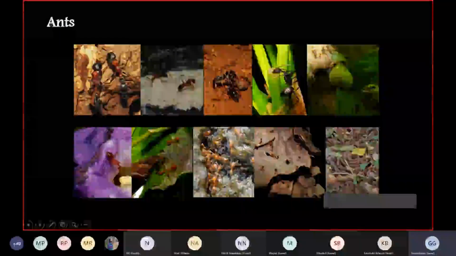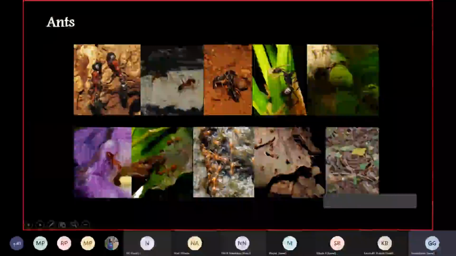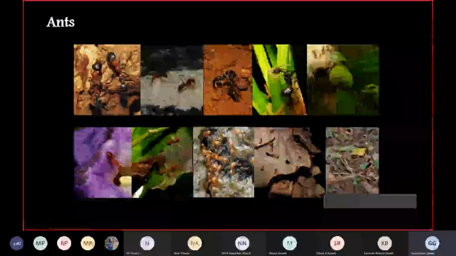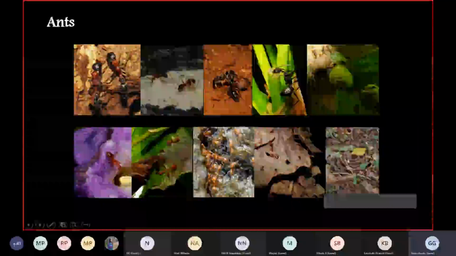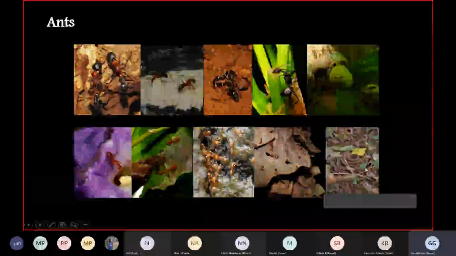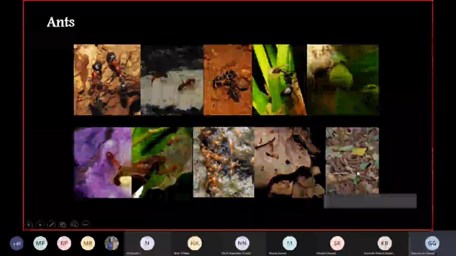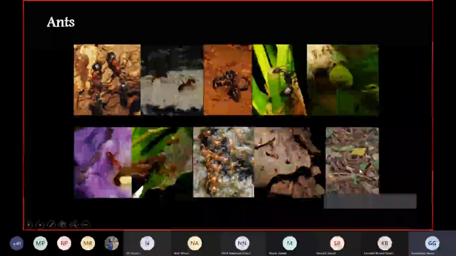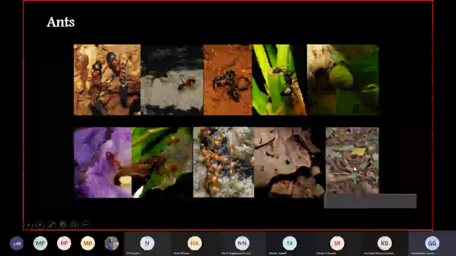If you ever see a fortress kind of thing on the ground, if someone has built a small fort on the ground, then it is probably, it's not probably, it is of ants. They are called harvester ants. These ones over here look like muddy roses, roses made up of mud. Very clever ants. I will not go deeper, but the structure and everything is really beautiful, and it's a very intelligently built nest on the ground.